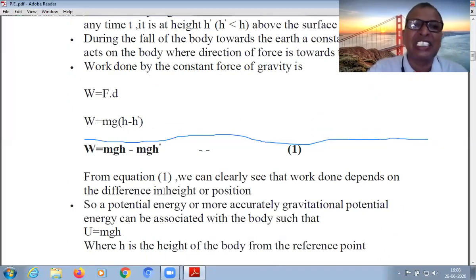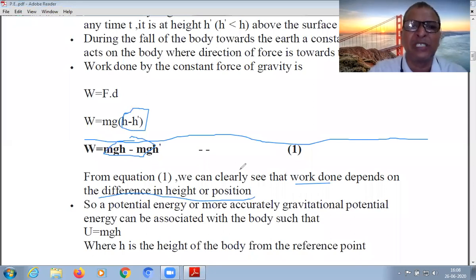So this equation speaks. See carefully. Let me clear one thing. It is clear that work done depends upon the difference in height. This difference in height is also represented in the diagram.